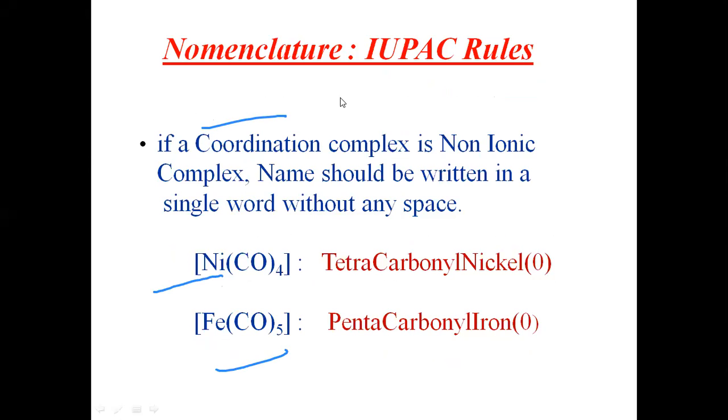So what is nomenclature? You know that there are some IUPAC rules. Generally, organic compounds are given rules like alkane, alkene, alkyne. Here also, coordination compounds have been given some rules for a particular complex. So let us see what the rules are for nomenclature given by IUPAC, starting from the first rule.